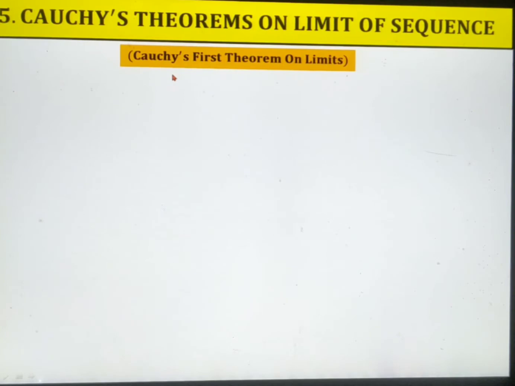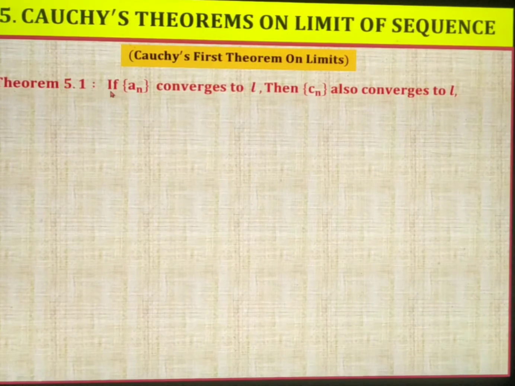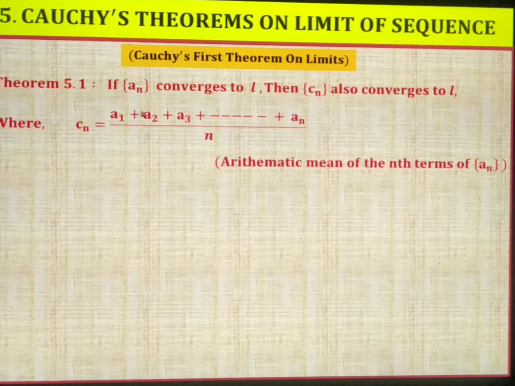There are two theorems on Cauchy's theorem on limits. This is Cauchy's first theorem on limit. Now let us look at the theorem and its statement. Theorem: if the sequence an converges to L, then the sequence Cn also converges to L. What is this Cn here? Cn equals a1 plus a2 plus a3 plus and so on up to an, divided by n. So these are nothing but the arithmetic mean of the first n terms of an.